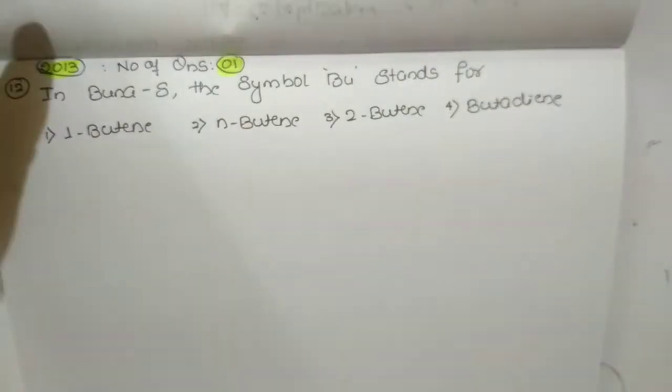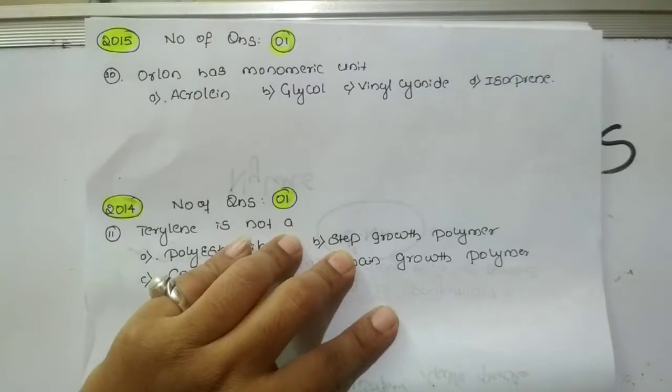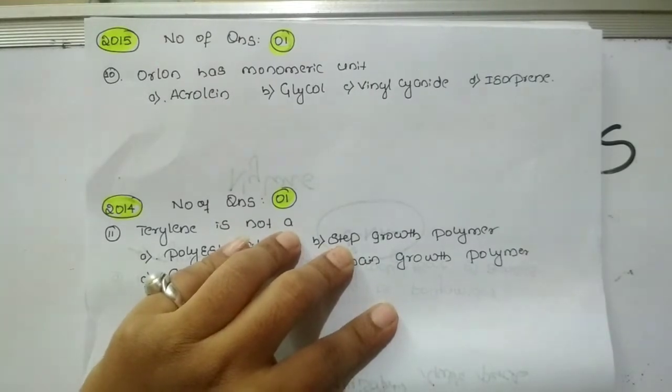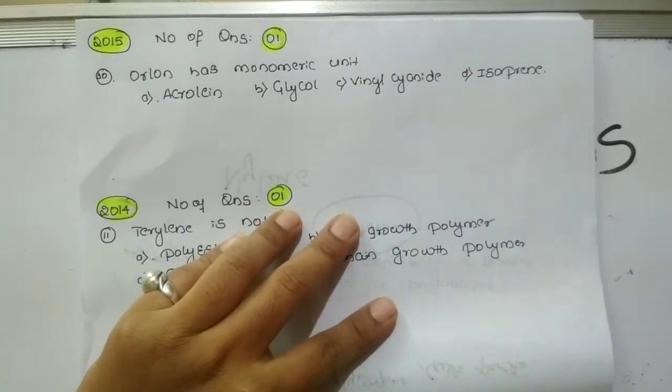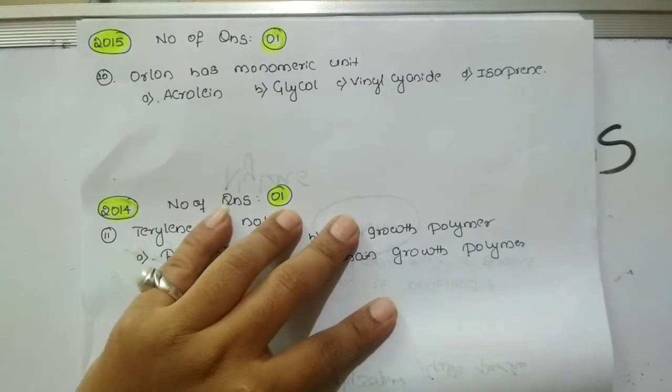Okay, so let us move to the next question. The 10th question is from the 2015 paper. The number of questions asked was only one. The question is: Orlon has the monomeric unit, that is acrolein, or glycol, or vinyl cyanide, or isoprene.